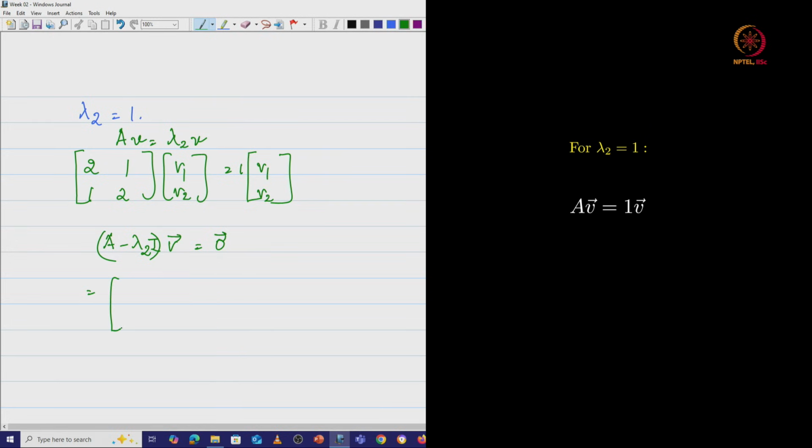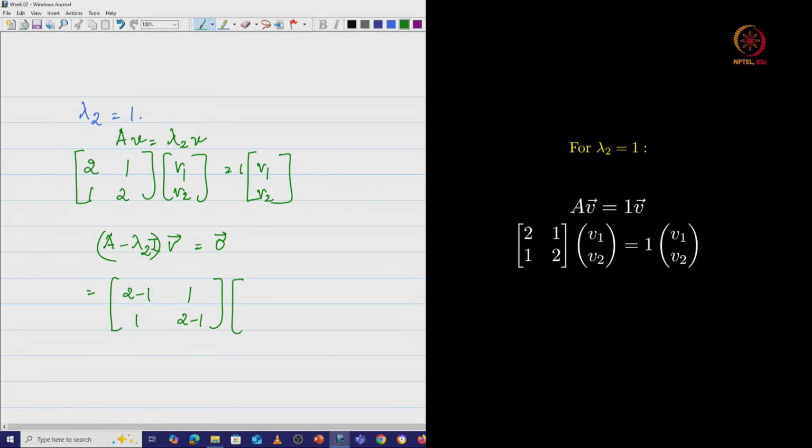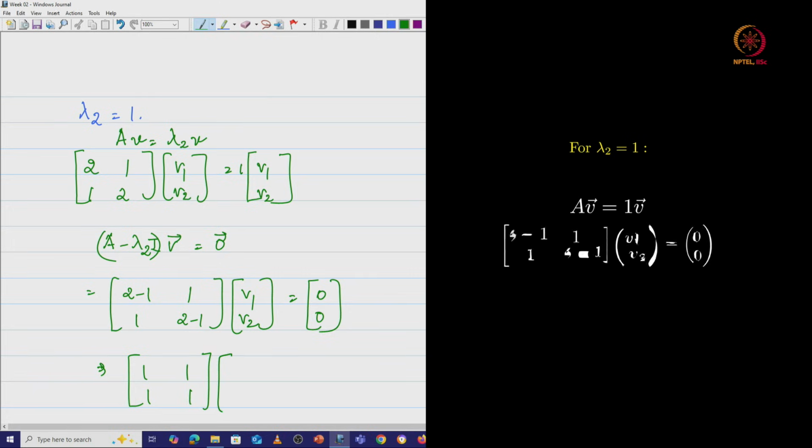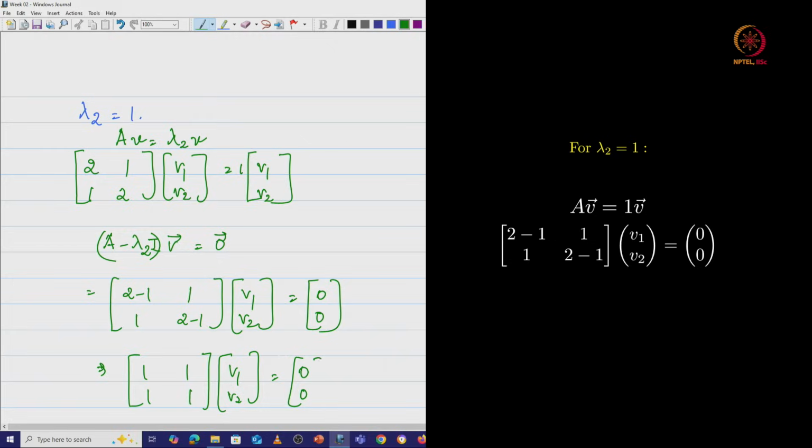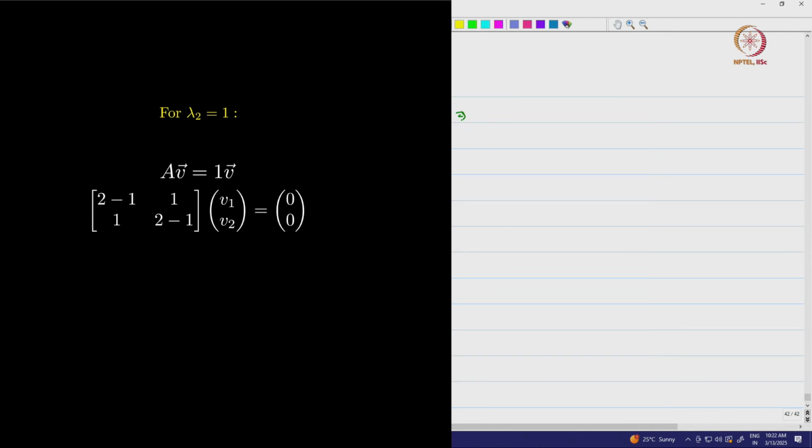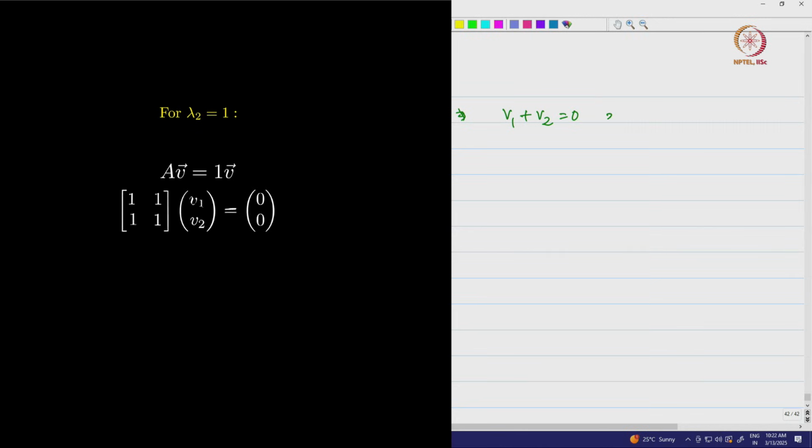So I have [2-1 1; 1 2-1] into [V1; V2] is equal to [0; 0]. Both the rows of the matrix are [1 1], so [1 1; 1 1] into [V1; V2] is equal to [0; 0]. Both the equations tell us that V1 plus V2 is equal to 0, which implies V1 is equal to minus V2, or V2 is equal to minus V1.